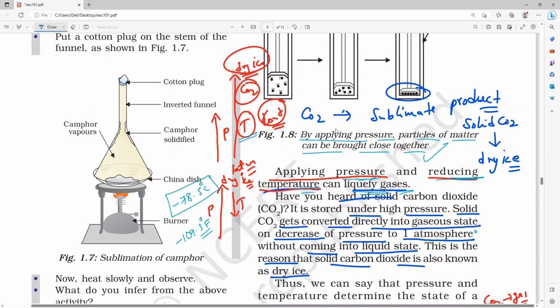It will form the solid CO2. Is it okay, guys? So that is what you have to remember. Pressure is an effect on the state of matter, but with the help of pressure only, what can we change? Only the state of gas. Other than this, solids and liquids do not have much impact. Is it okay, guys, everybody?